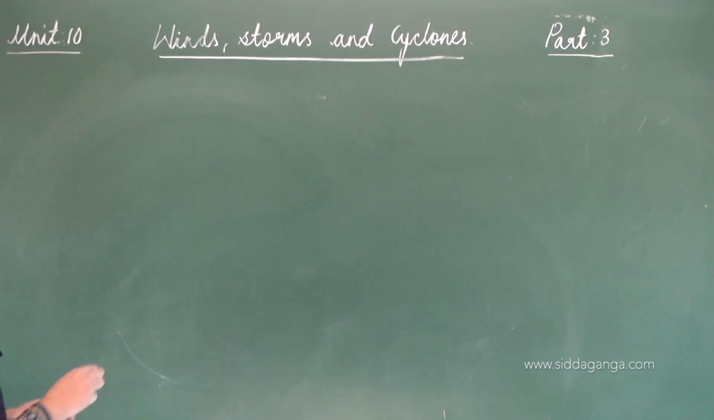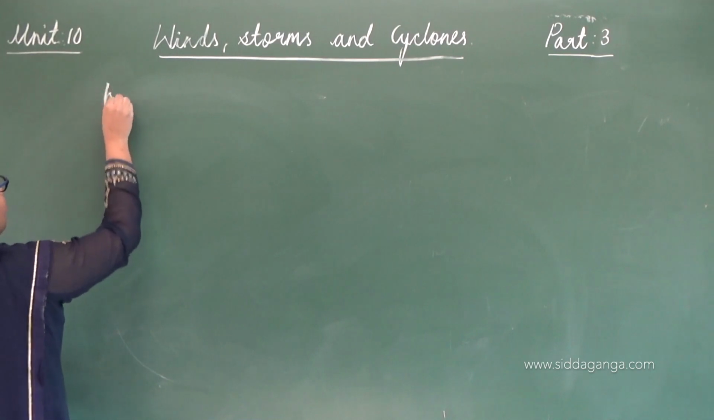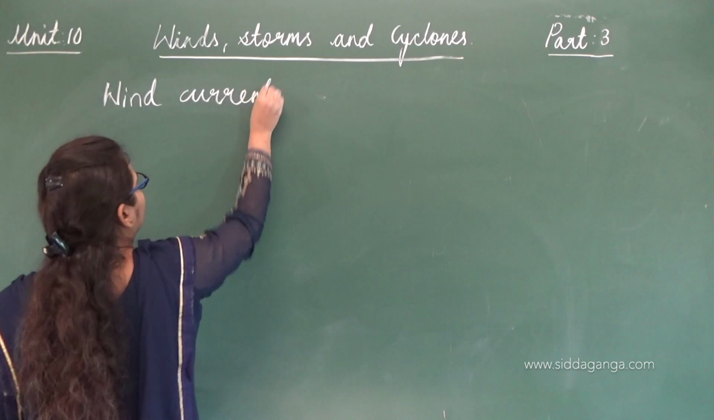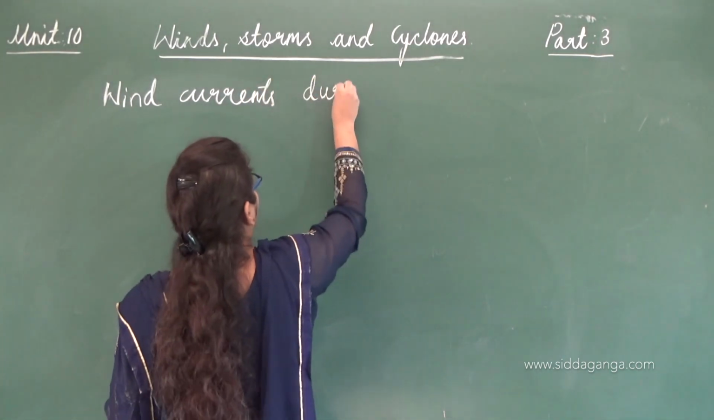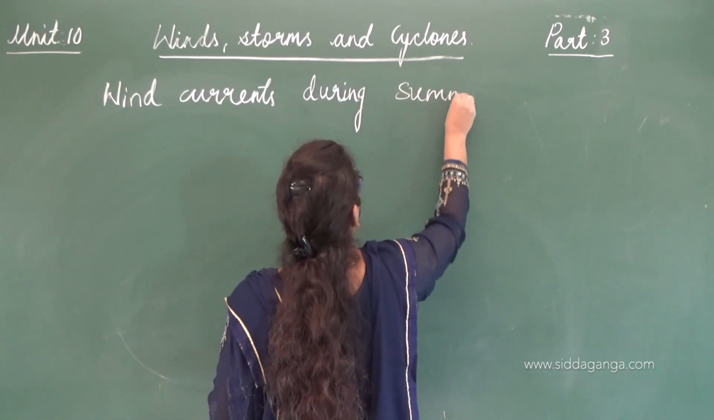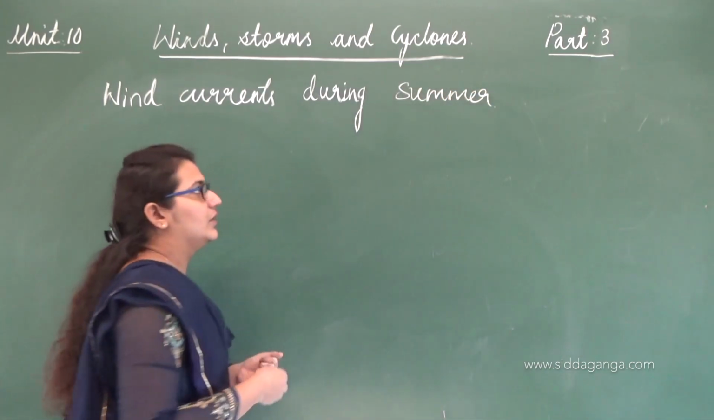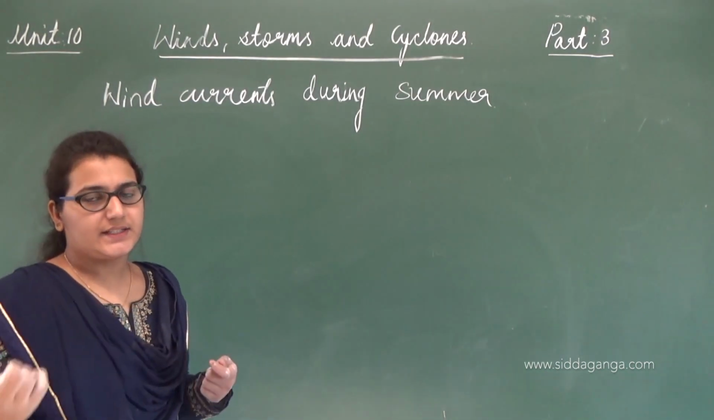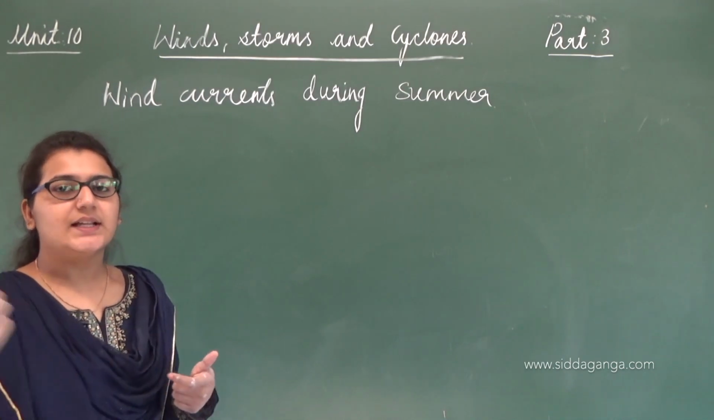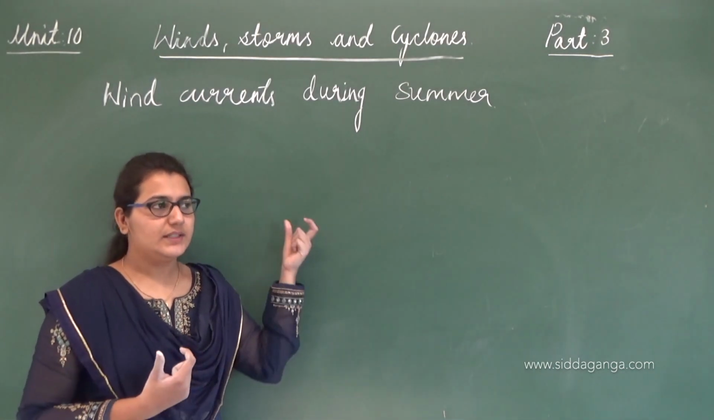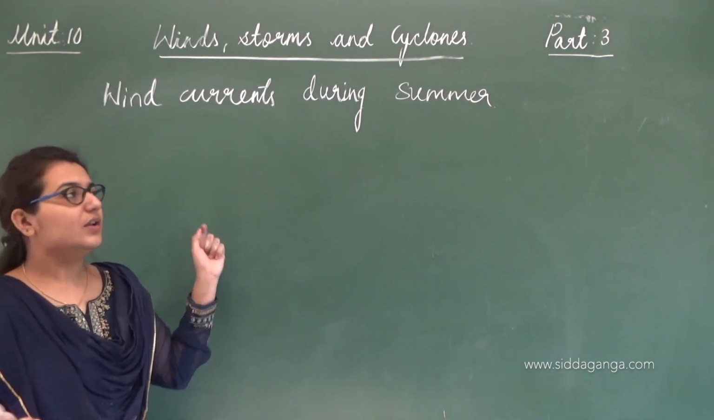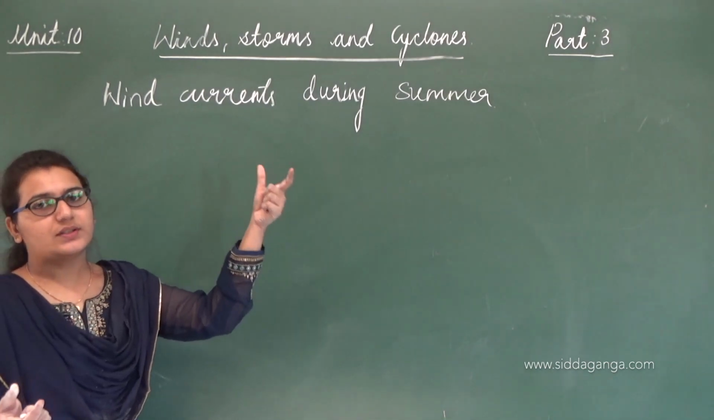Okay, up to this point, I have discussed sea breeze and land breeze, that is, wind currents during summer. During summer means hotter days, and hotter days means the land region gets heated up faster. This is the same as sea breeze, so that's why I have discussed sea breeze and land breeze. So how do wind currents move during summer?